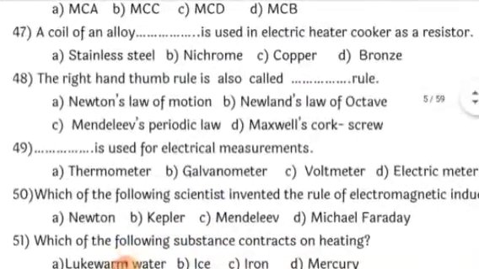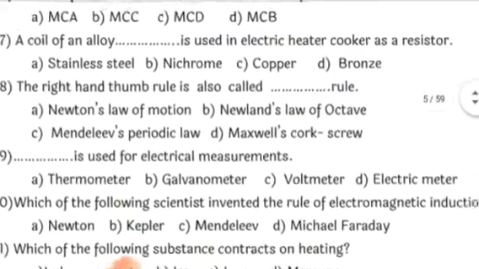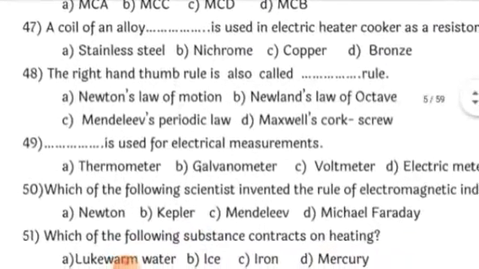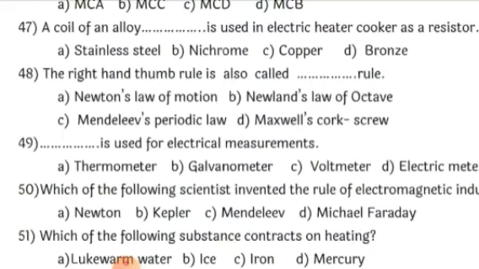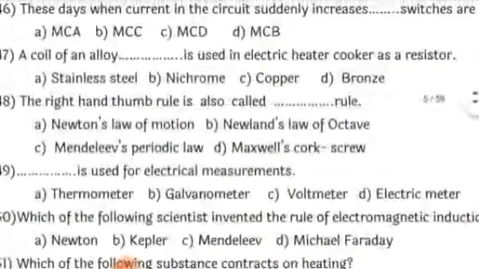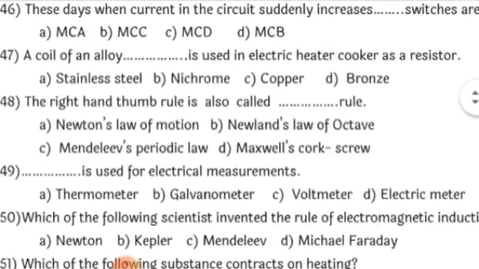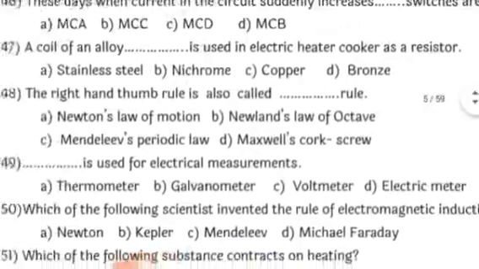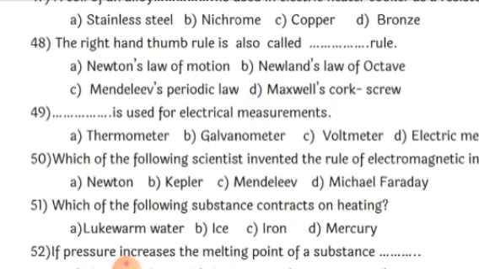A coil of an alloy is used in electric heaters and cookers as a resistor. A coil of dash alloy, it is the nichrome which is used in the electric heater and cooker. Fine. Next, the correct answer is nichrome. A coil of the alloy nichrome is used in electric heaters and cookers as a resistor. Then the right hand thumb rule is also called dash. It is the Maxwell corkscrew rule. Okay, so the right hand thumb rule is also called the Maxwell corkscrew rule, whereas all the others are from the first lesson and the second lesson, that is gravitation, and the classification of the elements. So Maxwell corkscrew is the correct answer here.